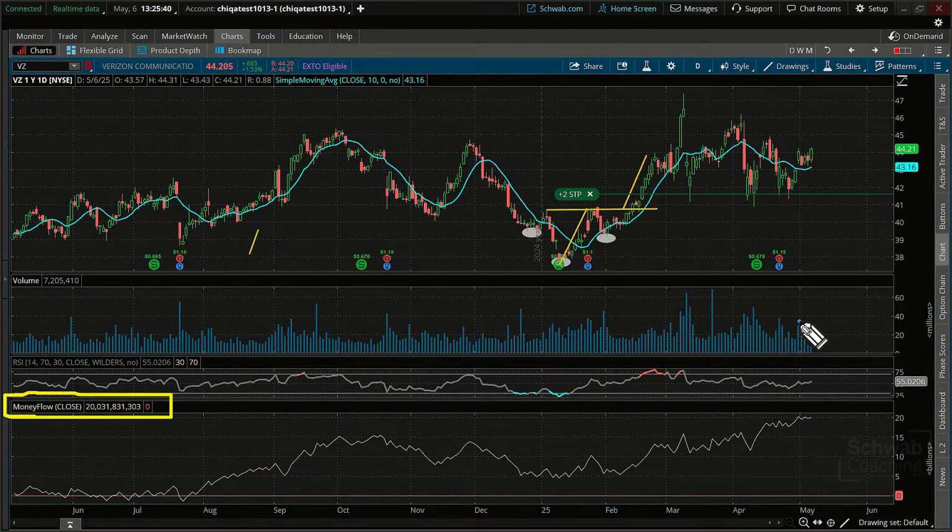Notice over here, we've been kind of in a sideways range recently with Verizon, but look what's happened. I mean, we've been sideways here, but volume really dipped. Look at the money flow. It gives a totally different picture. It says in total, accumulation has been up.